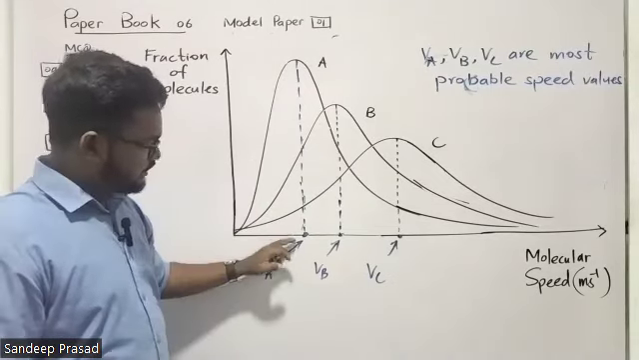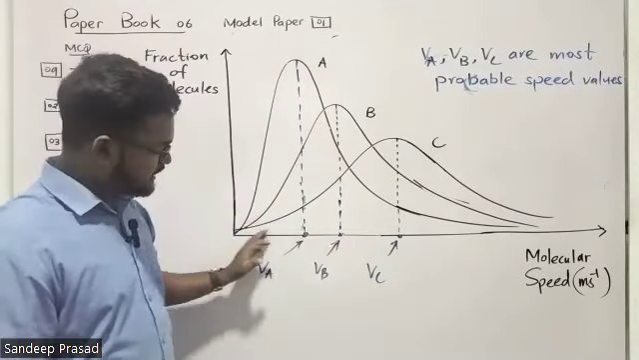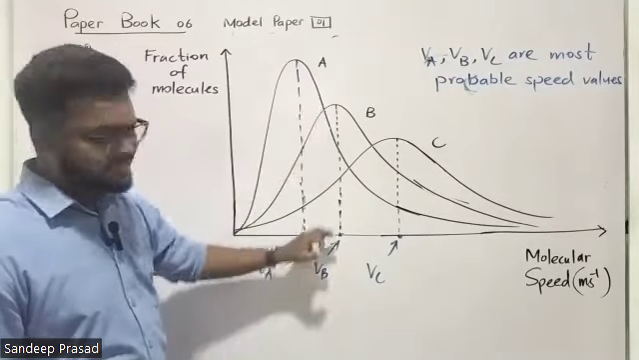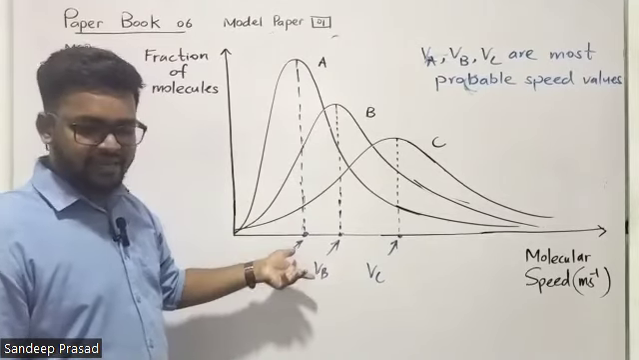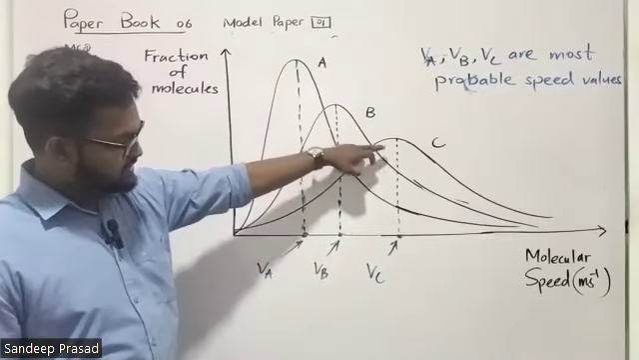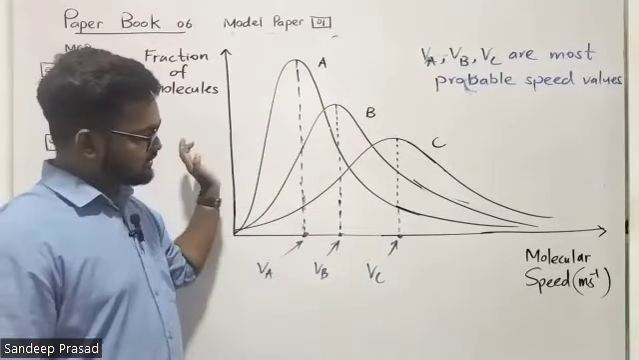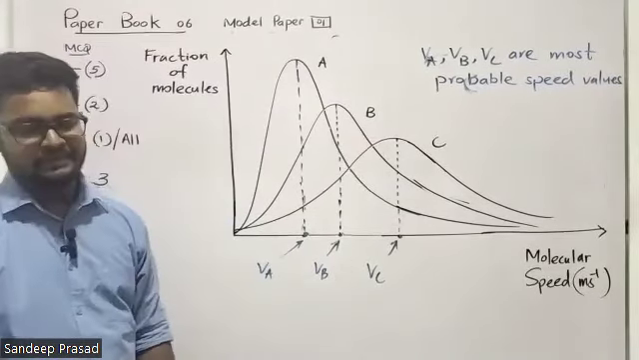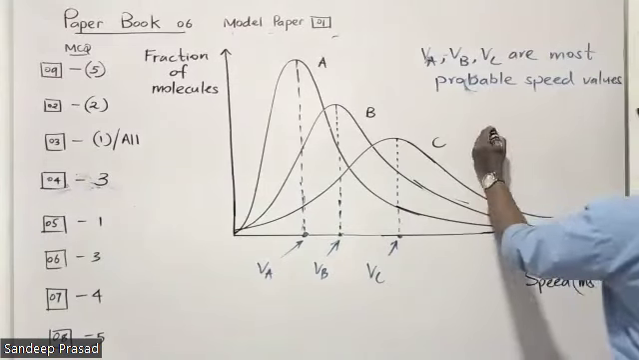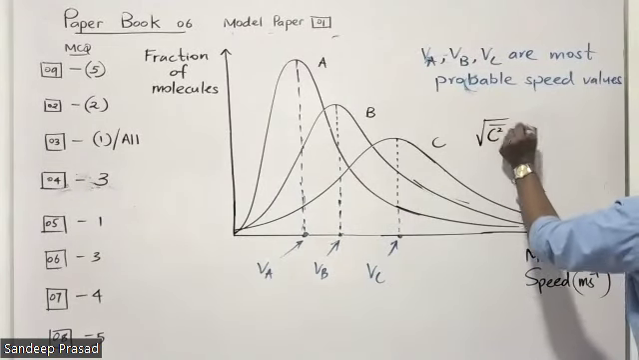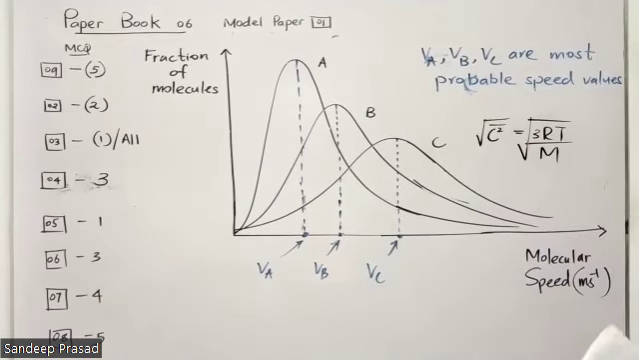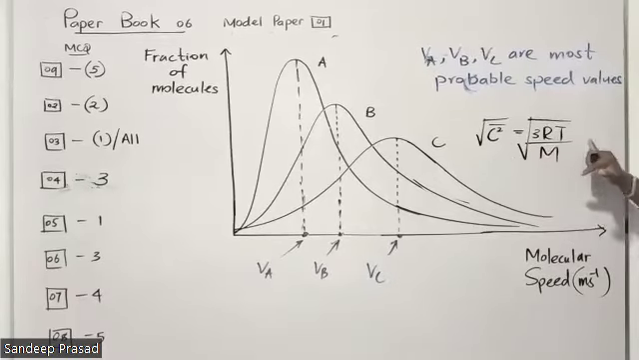And can you see that the most probable speed is actually increasing in this direction? When you go for the B curve, that fraction of molecules is decreasing, right? When the speed increases, the fraction of molecules is decreasing. So when you go for the C curve, again the speed is increasing, but the fraction of molecules is decreasing, right? And this is related to the equation we learned, root mean square speed also, C squared bar equals 3RT over capital M. I told you that, right? Root mean square speed.